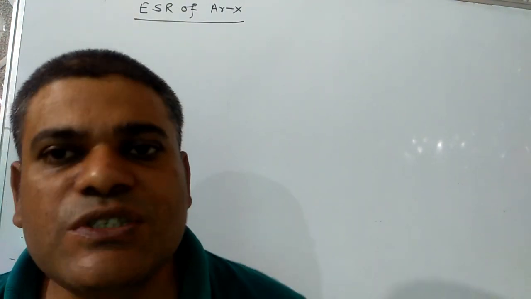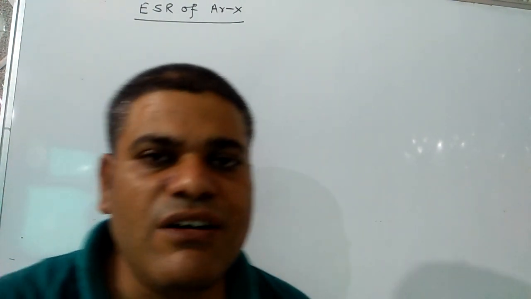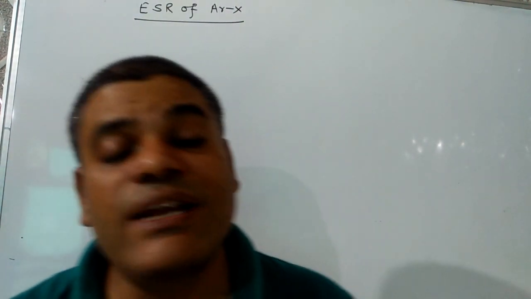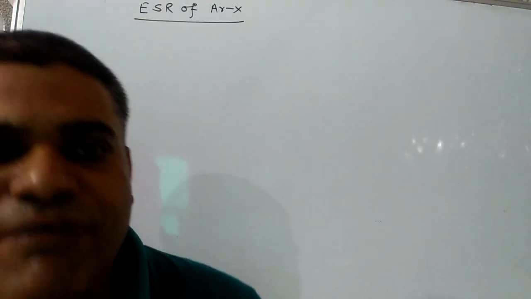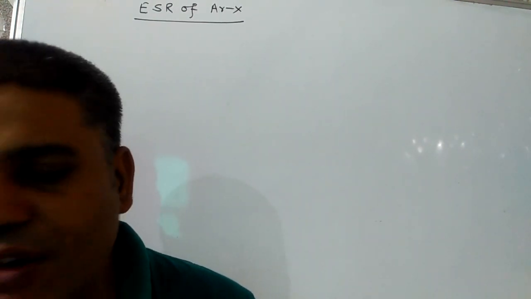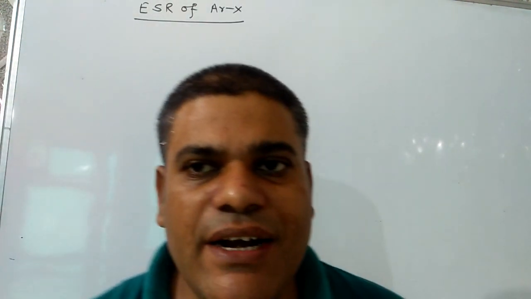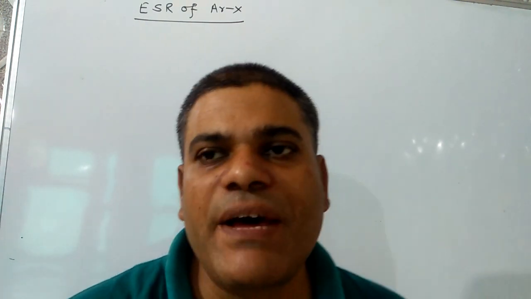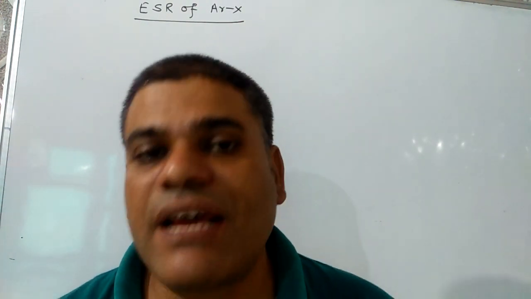Now, next question might be, on basis of resonance effect or mesomeric effect, the groups present on benzene ring can be of two types. We have discussed orthopara directing and meta directing, and all orthopara directing groups are activating except halogens.